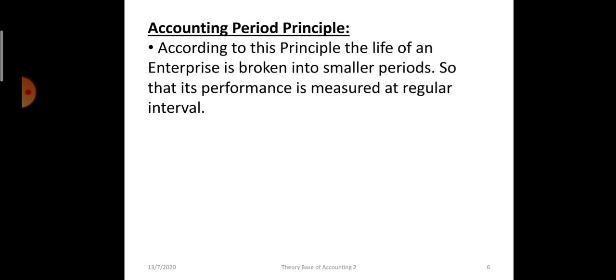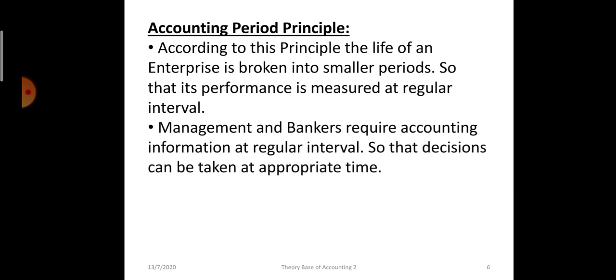According to this principle, the life of an enterprise is broken into smaller periods so that its performance is measured at regular intervals. Management and bankers require accounting information at regular intervals so that they can take appropriate decisions.